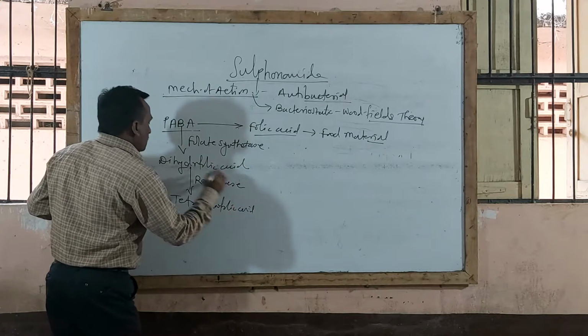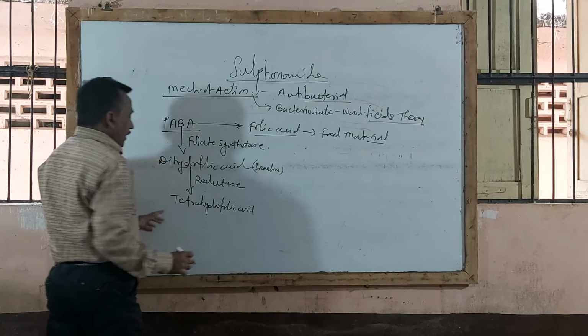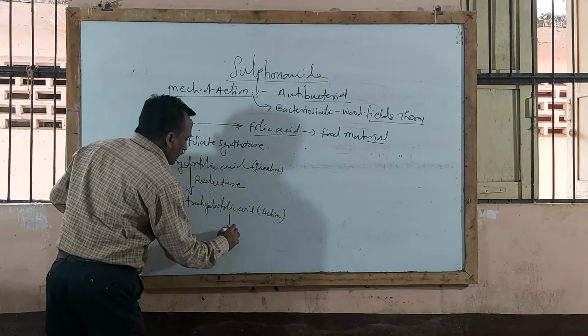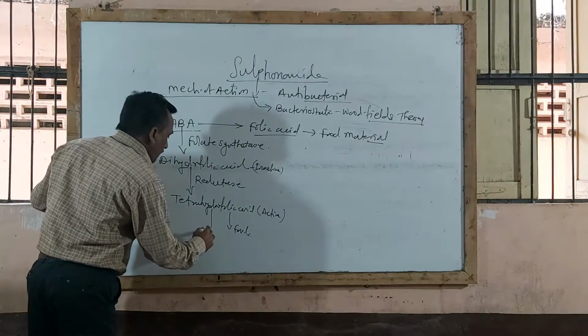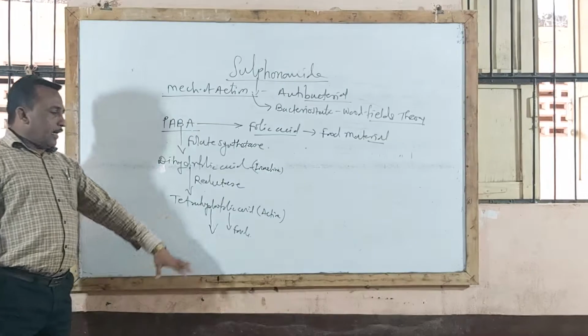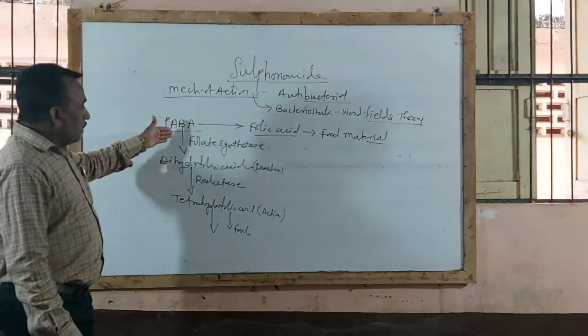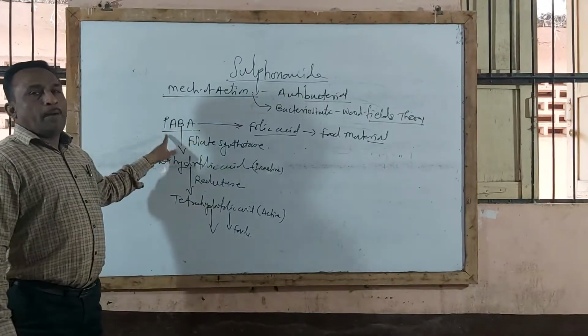Dihydrofolic acid is an inactive compound, while tetrahydrofolic acid is the active compound, which is used as a food material for growth and multiplication of microorganisms. DNA and RNA synthesis occurs, and thereby growth and multiplication of microorganisms take place.